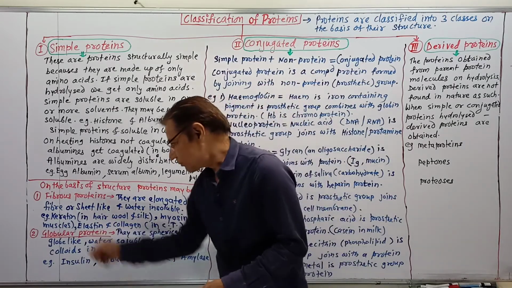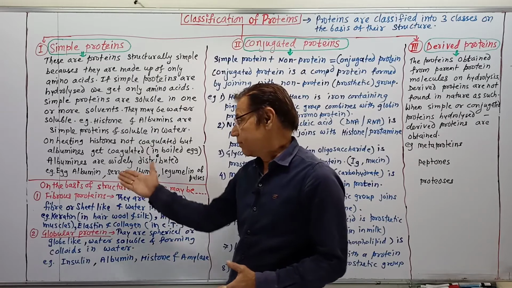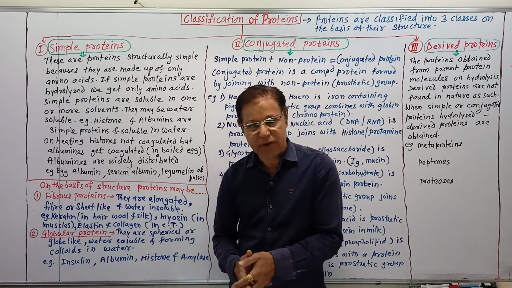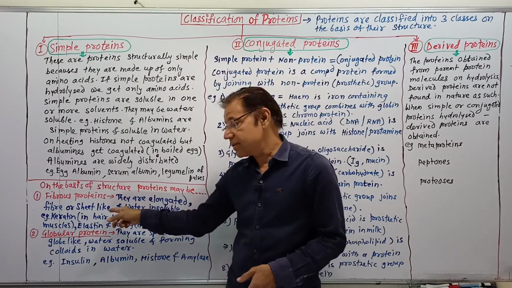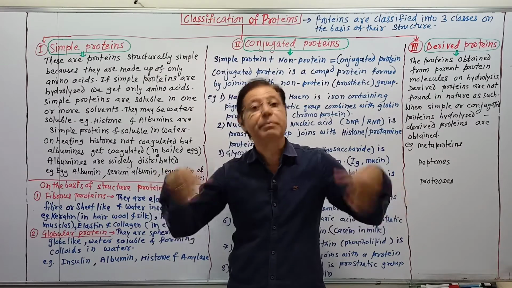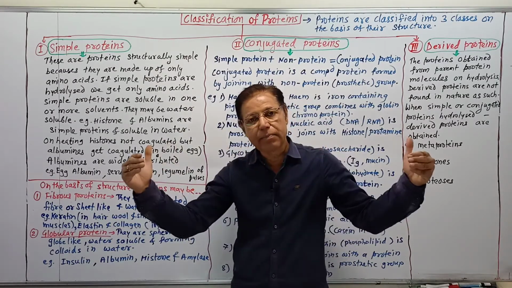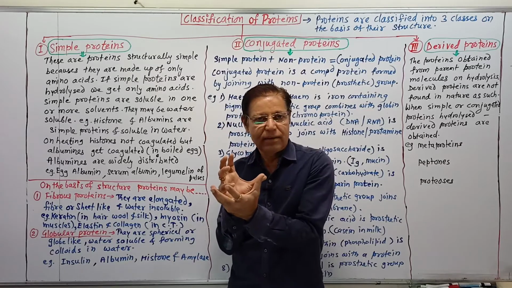Then the second type of proteins on the basis of structure. This classification is on the basis of how they appear, meaning they appear fiber-like or sheet-like, or globular, somewhat spherical, globe-like.